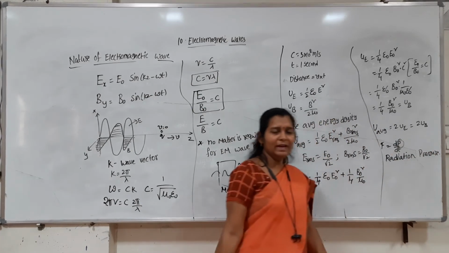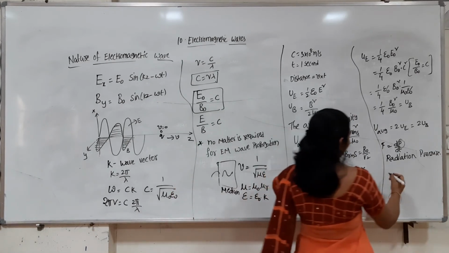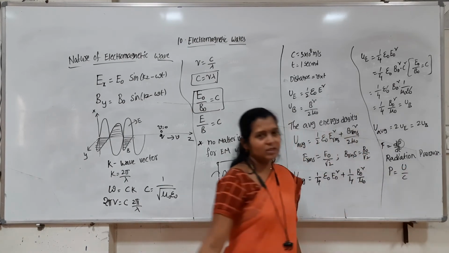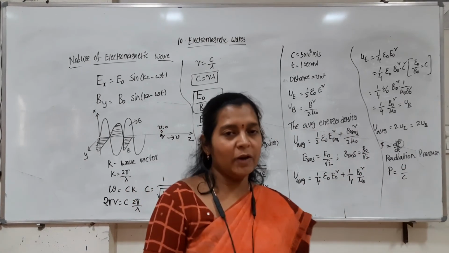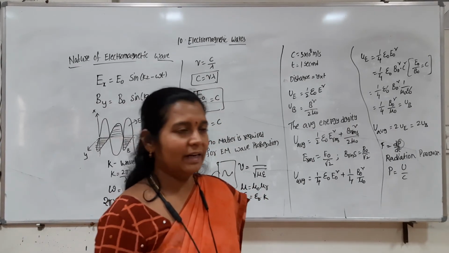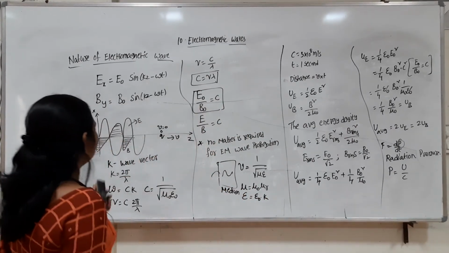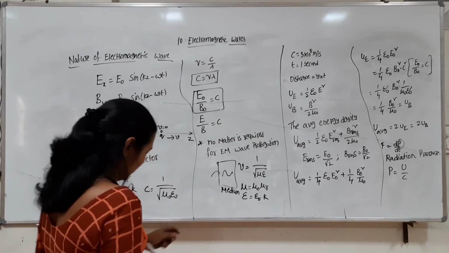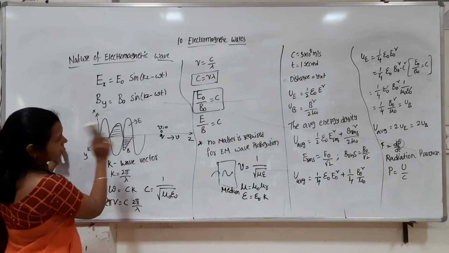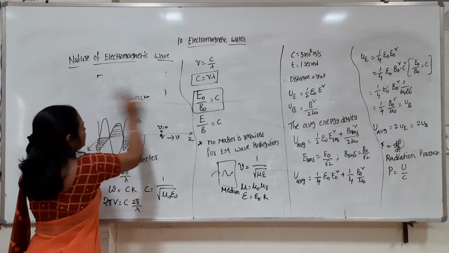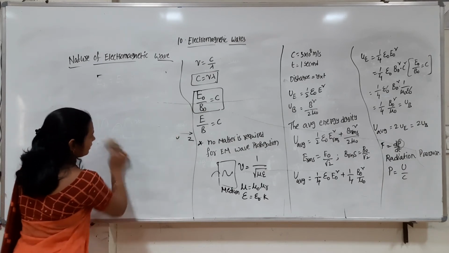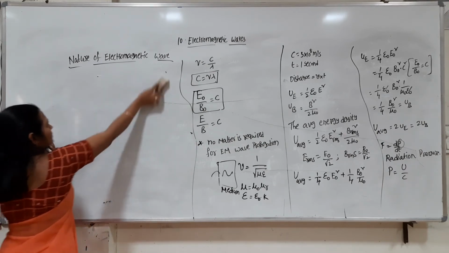The momentum of the electromagnetic wave can also be written as U by C, the total energy divided by the speed of the electromagnetic wave. After this, we will also consider the intensity of the electromagnetic wave. These are the formulas which are required in order to solve problems.